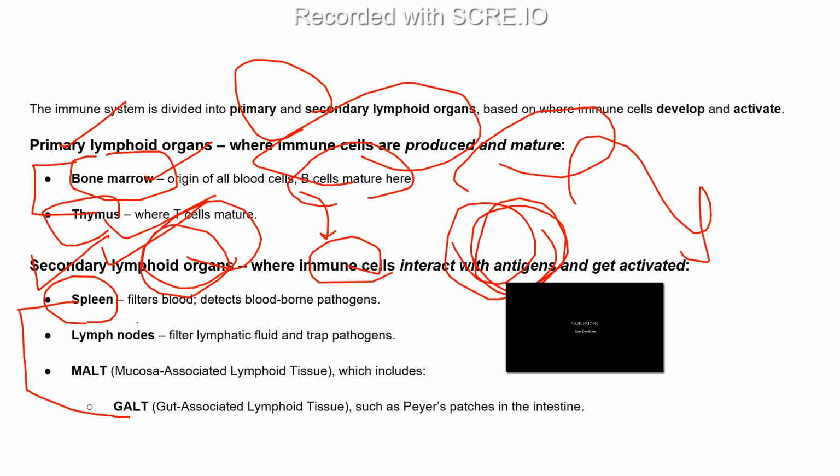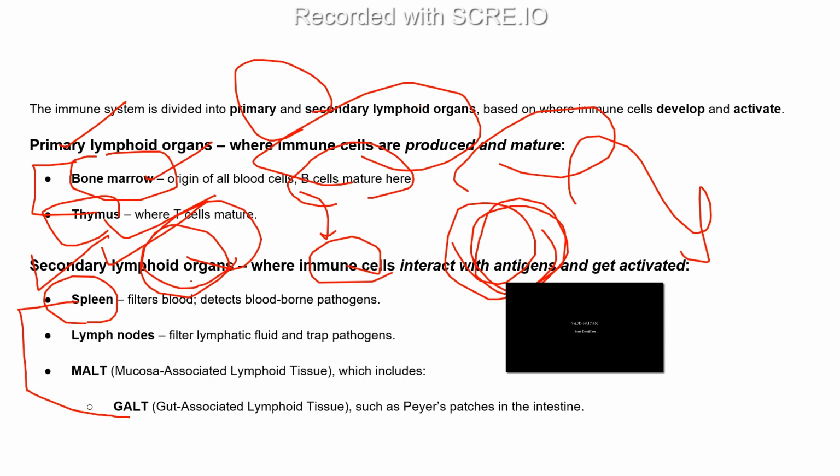RBCs have only a 120-day lifespan. After 120 days, their lifespan is over and the remnants go into the spleen, the graveyard of RBCs, which engulfs and finishes them because they can't carry oxygen anymore, right?